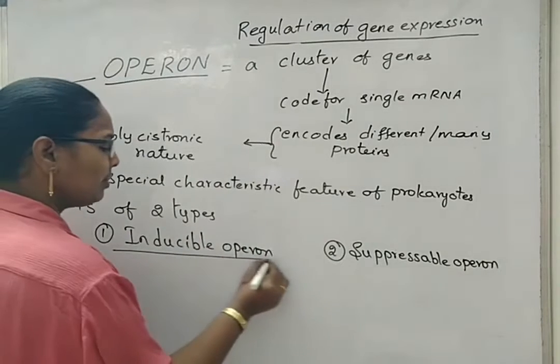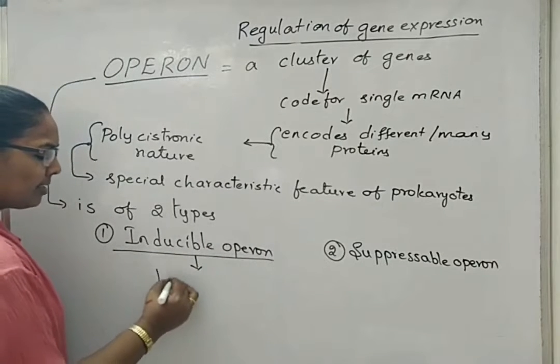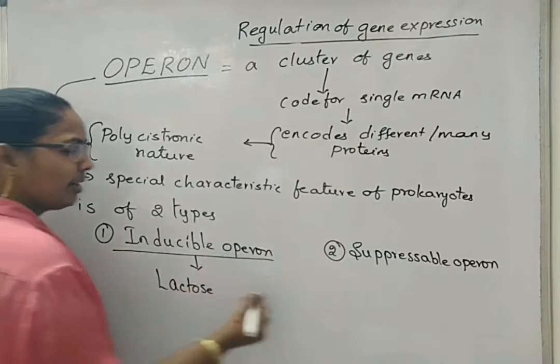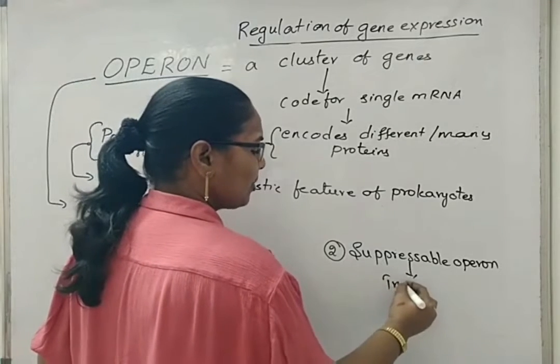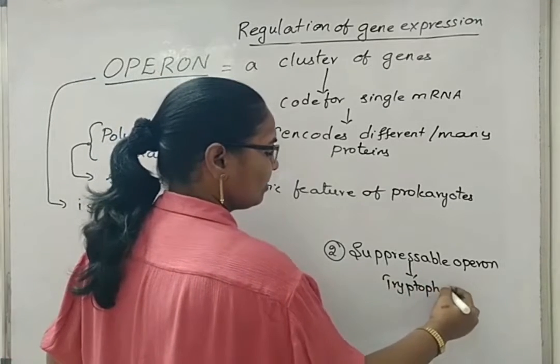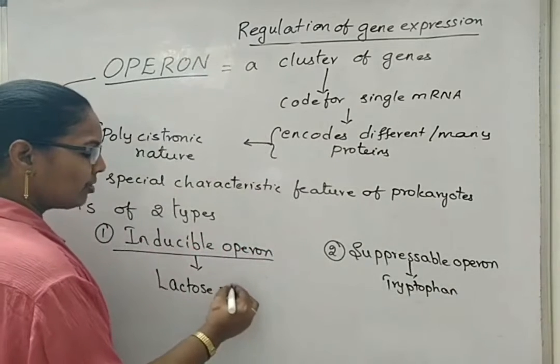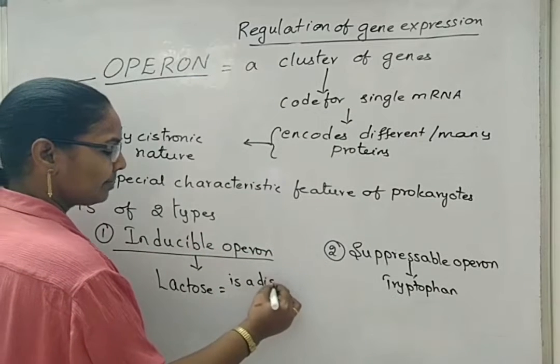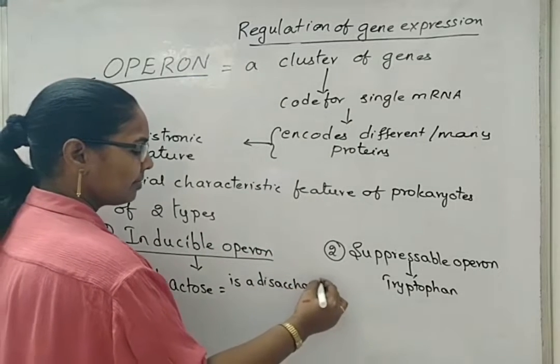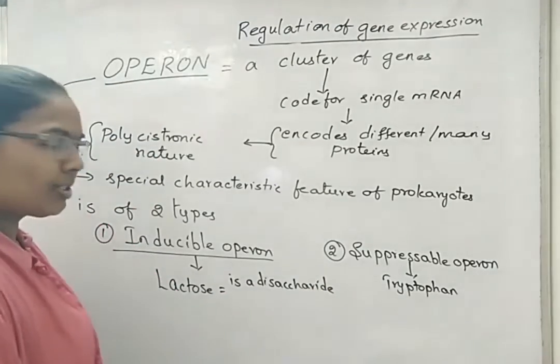Here, under inducible operon, we take the example of lactose. Here, we take the example of tryptophan. Lactose is a disaccharide that has beta-1,4 glycosidic bonds.